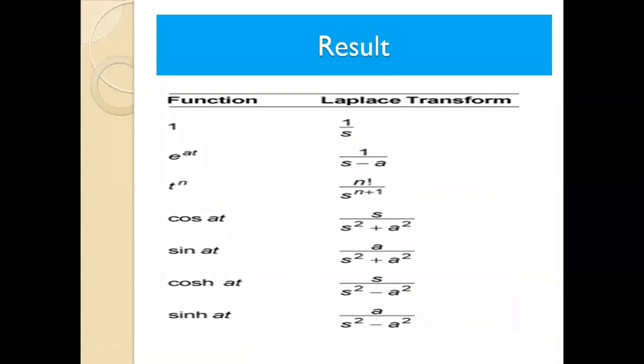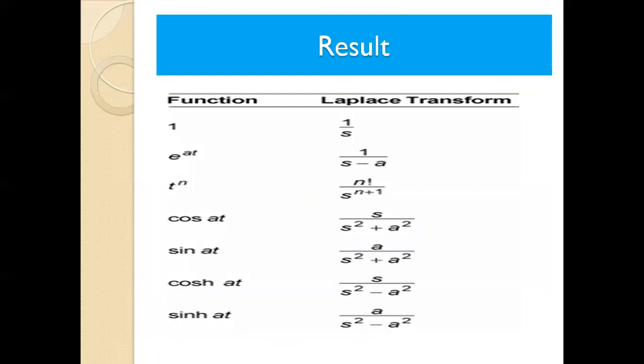Laplace transform of 1 is equal to 1 by s. L of e power at is equal to 1 divided by s minus a. Similarly, L of e power minus at is equal to 1 by s plus a. And L of t power n is equal to n factorial divided by s power n plus 1.